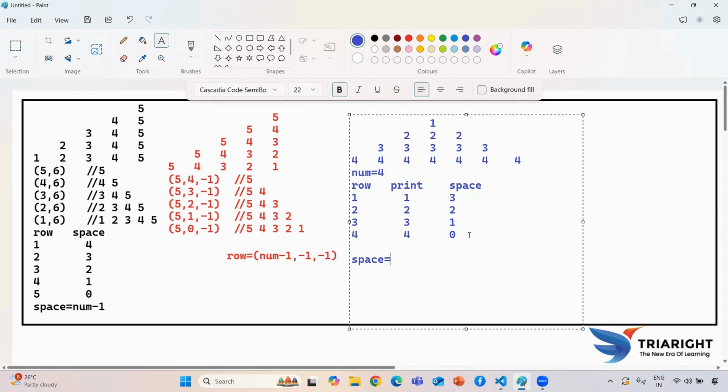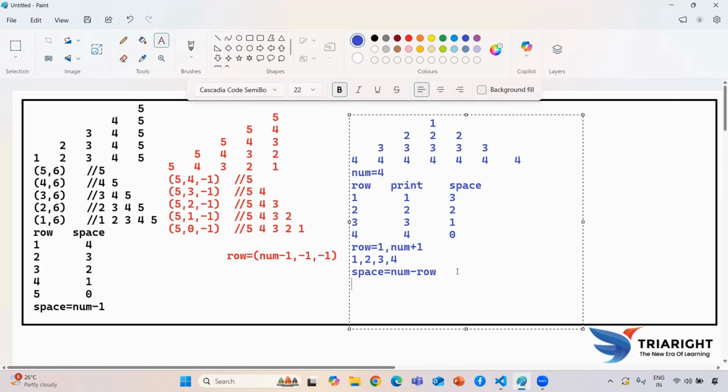space equal to num minus 1, sorry, num minus row, because if you see here my num value will be 5. If I'm generating this, row in range 1 comma num plus 1, it will easily generate, guys, right? So it will generate 1 up to 4, which I want, because here my input value becomes 4, so it will generate up to 4.